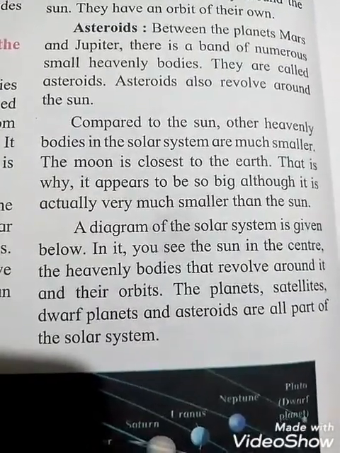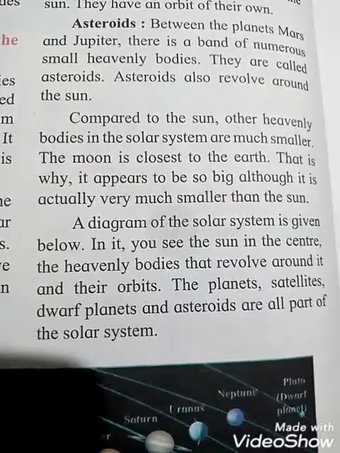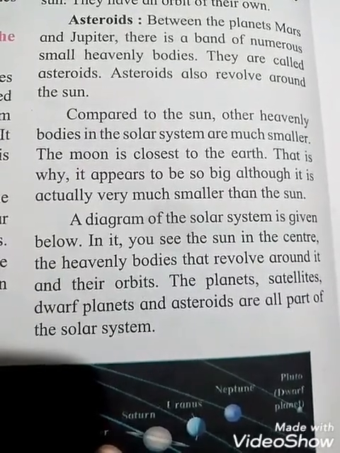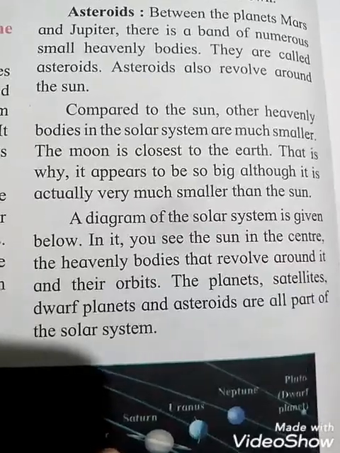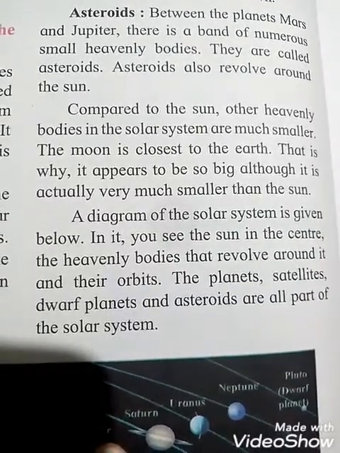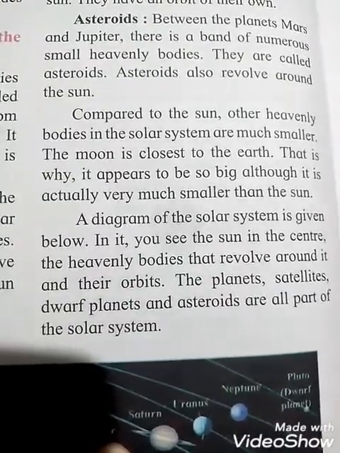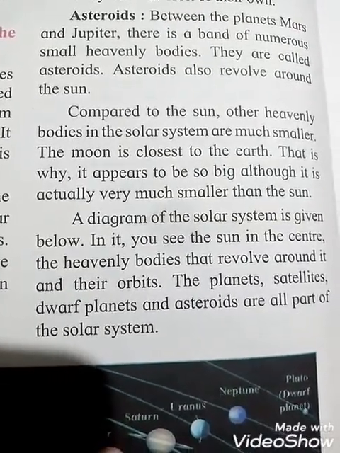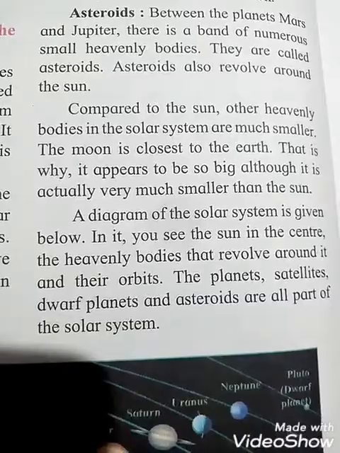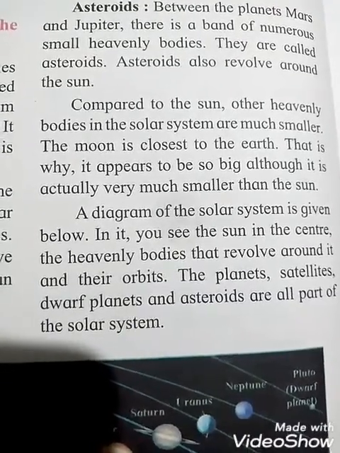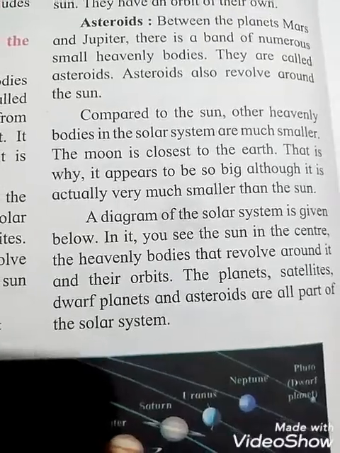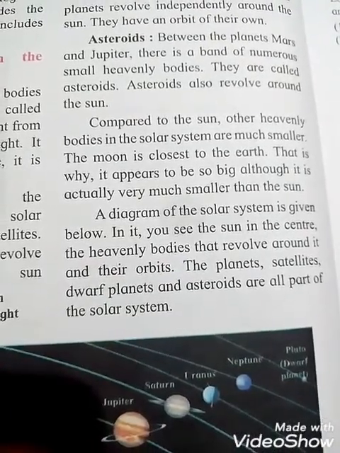A diagram of the solar system is given below. In it you see the sun in the center, the heavenly bodies that revolve around it and their orbits. The planets, satellites, dwarf planets and asteroids are all parts of the solar system. See students, in it we can see the sun in the center and the other heavenly bodies that revolve around it and their orbits. See the picture.